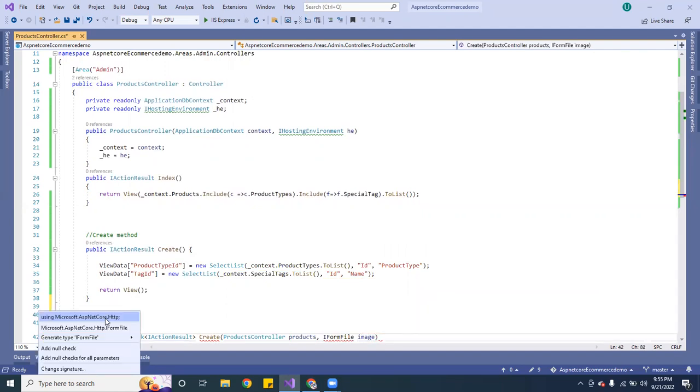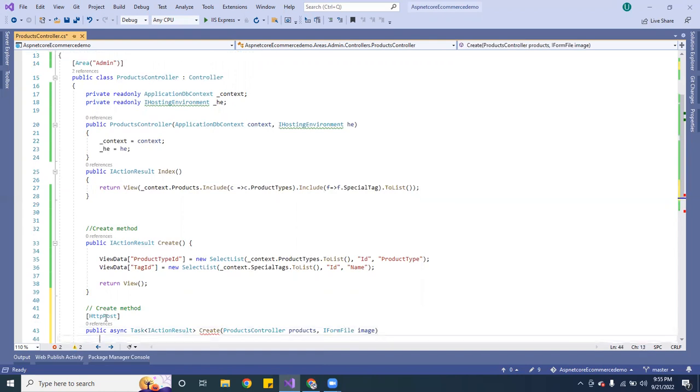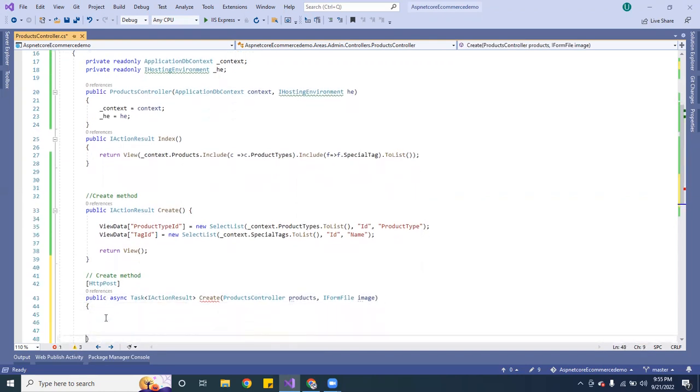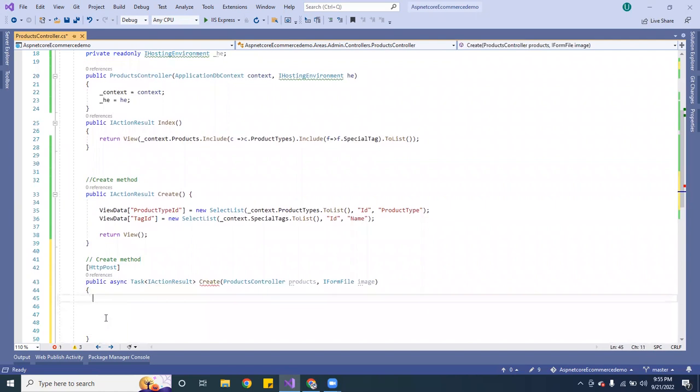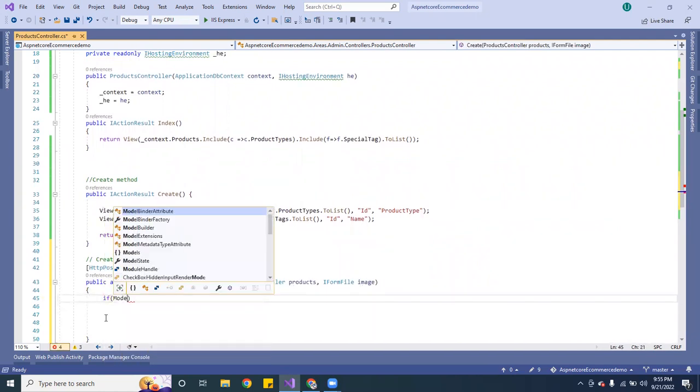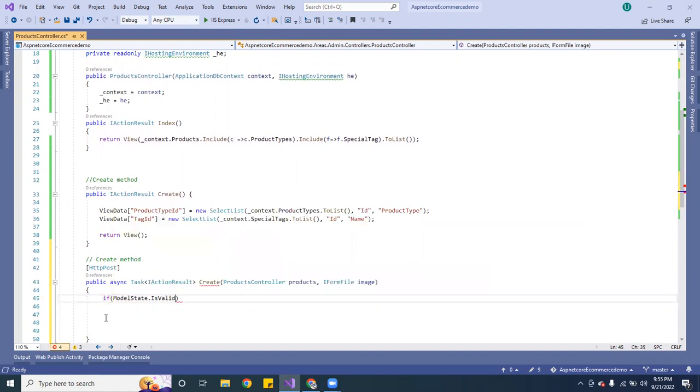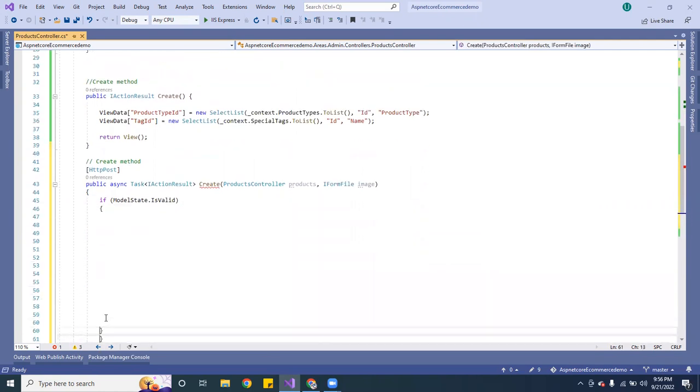So that's how we're going to be able to submit the image. So now we have our properties in there. The first thing I want to do is check if model state is valid. We want to encapsulate the method inside this. Okay, so now we have it wrapped up in here.